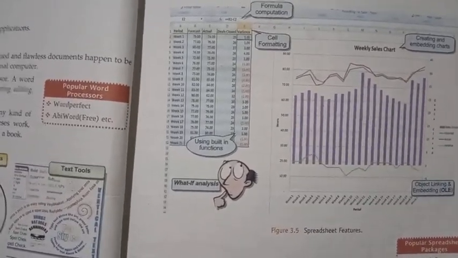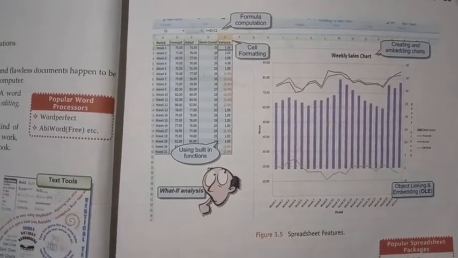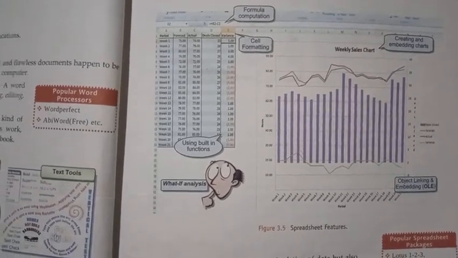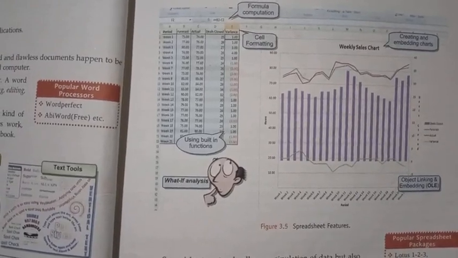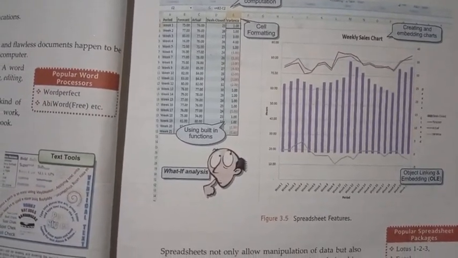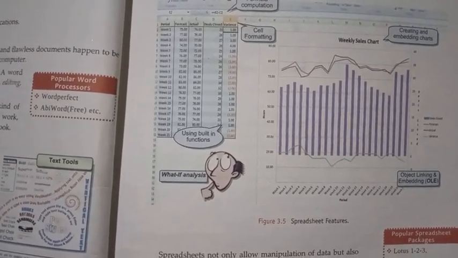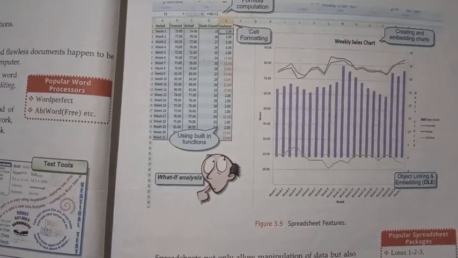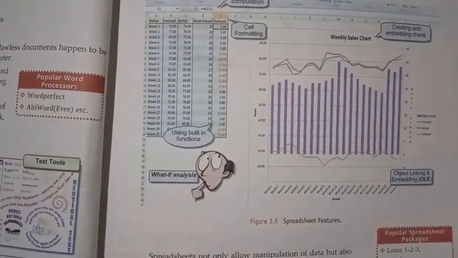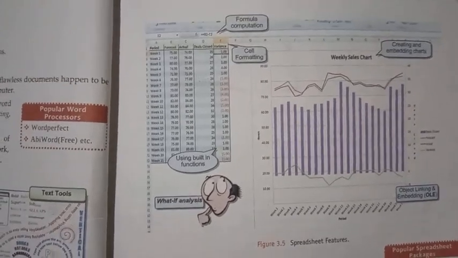A spreadsheet consists of a table with rows and columns. We enter the data in that table. After entering the data, we can manipulate it: we can find the sum, find the average, and display the data in chart format.